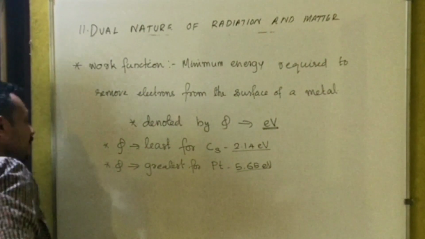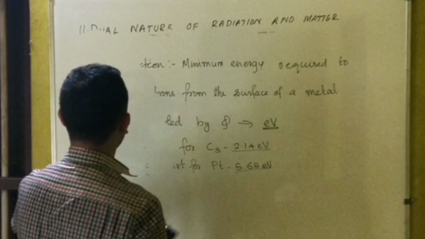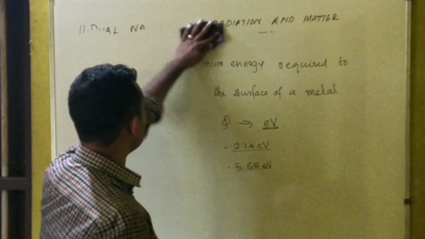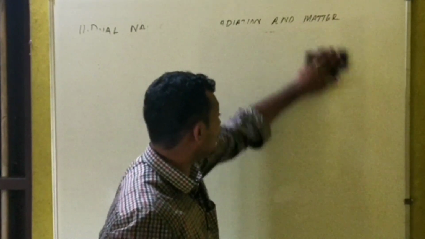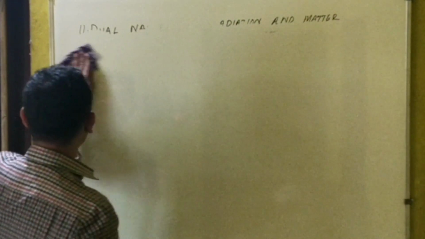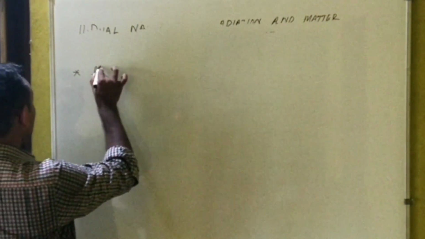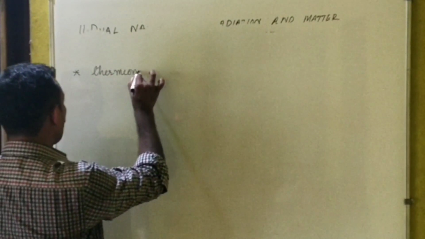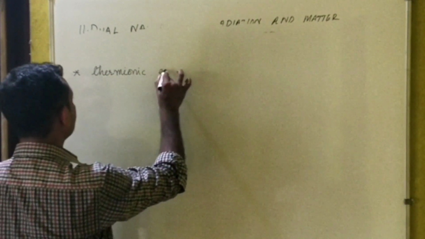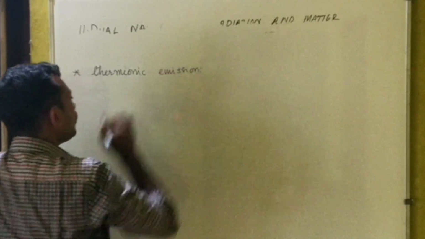Now, we will discuss the methods of electron emission. What are the methods of emission of electrons from metals? The first method is thermionic emission. What do you mean by thermionic?